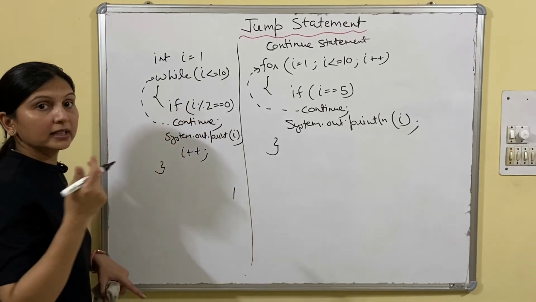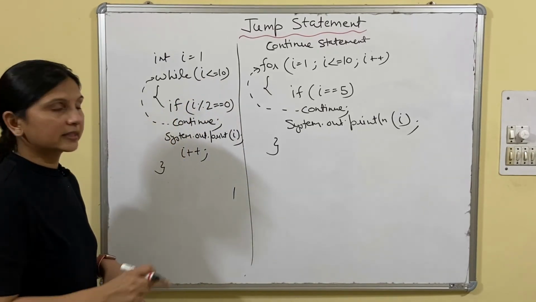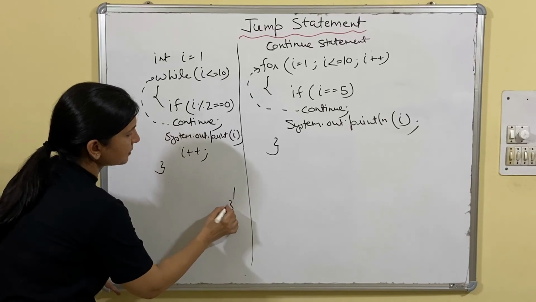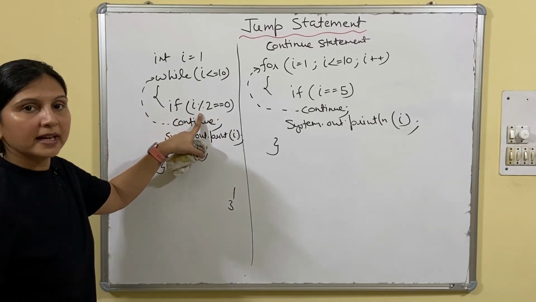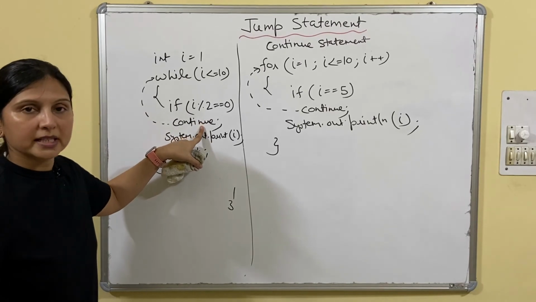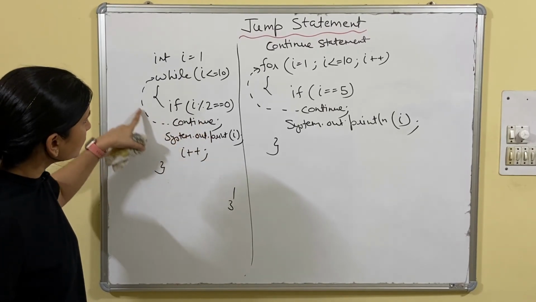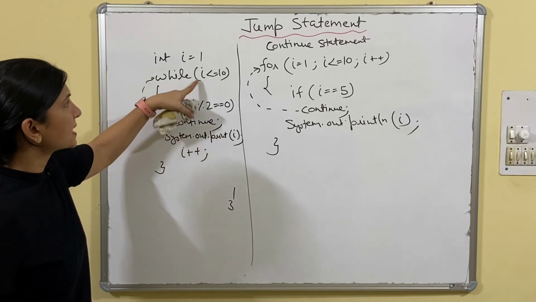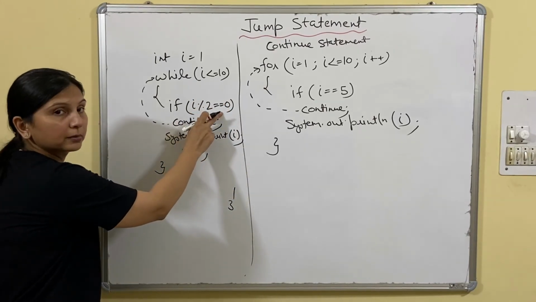What will 2 become? 3. 3 less than equals 10. Yes. 3 mod 2 equals 0. No. So it will display 3. And again for 4 the condition will be matched. So nothing will be displayed. It will not come here, it will take you back. Fine. So 4 will not be displayed, then 5 will be displayed because this condition will be false.